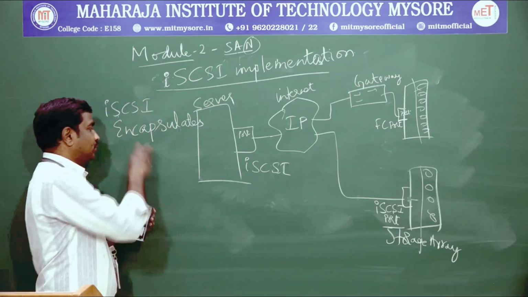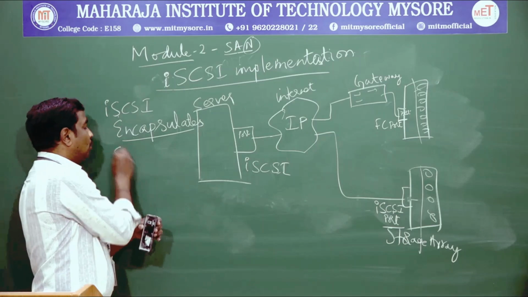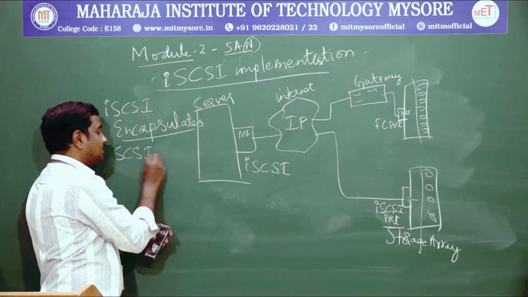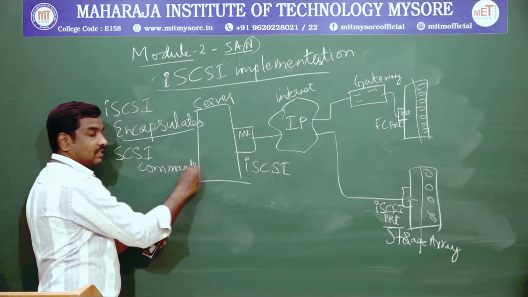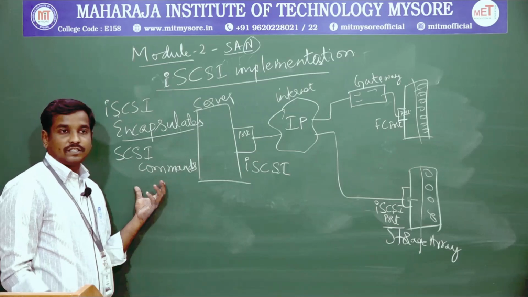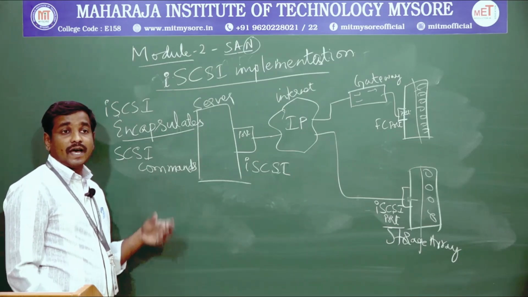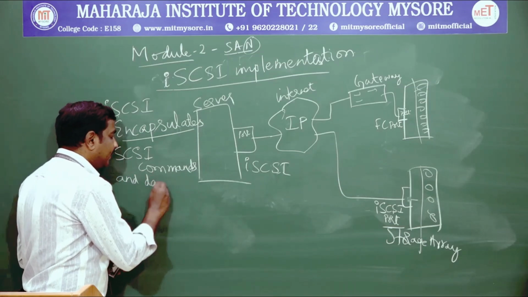So encapsulation should be done. This encapsulation is done along with some commands. As I was telling, we are studying different commands, and we need to add the encapsulation along with the commands.